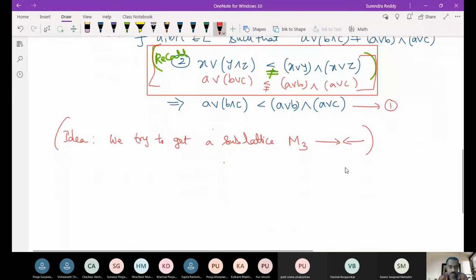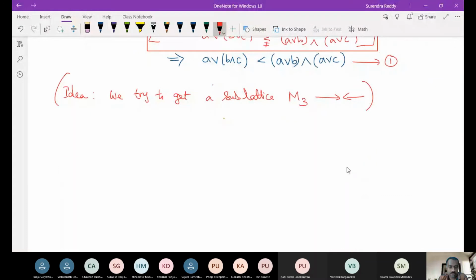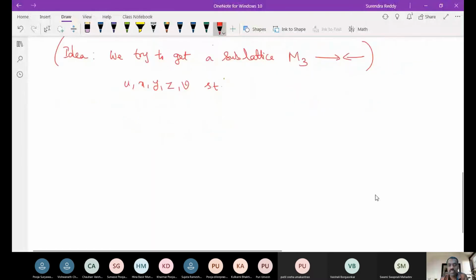We should have some U, X, Y, Z and V, such that it looks like U at the bottom, then X, Y, Z, and V at the top.